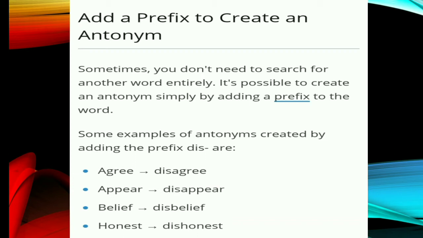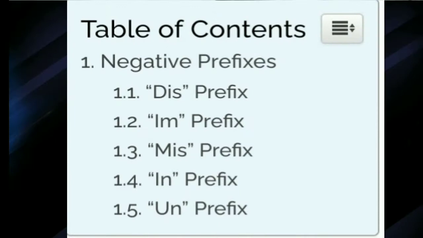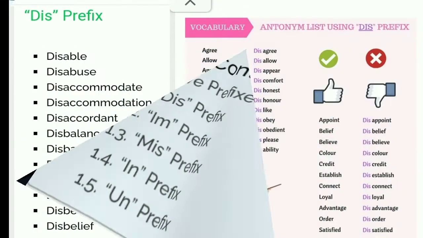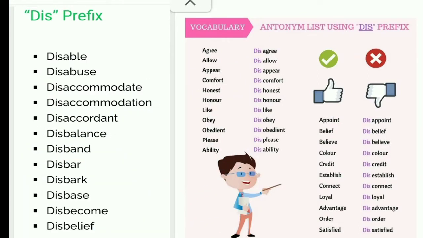The examples given here are: agree, disagree; appear, disappear; believe, disbelieve. Here five prefixes are given. The first prefix is dis, the second is im, the third is mis, the fourth is in, and the fifth is un. Let us start with the prefix dis.